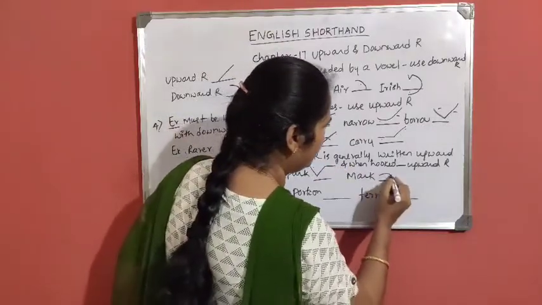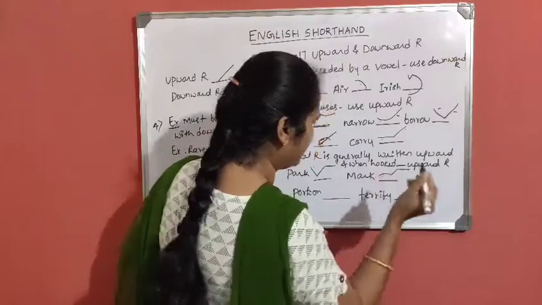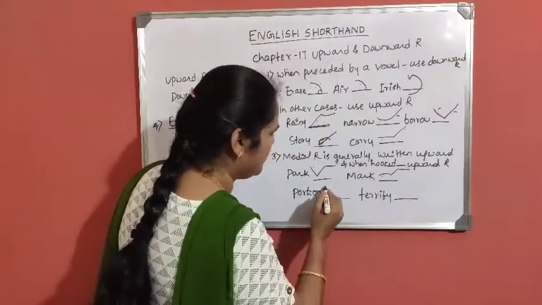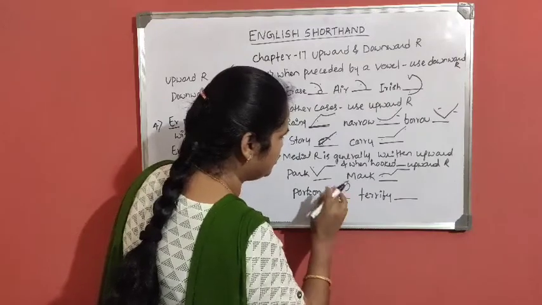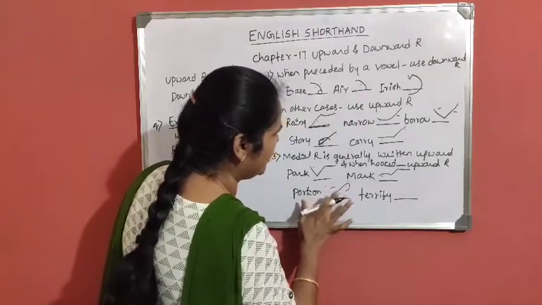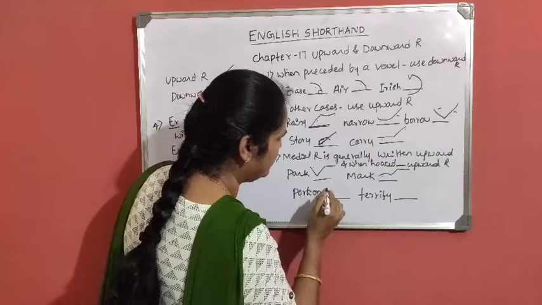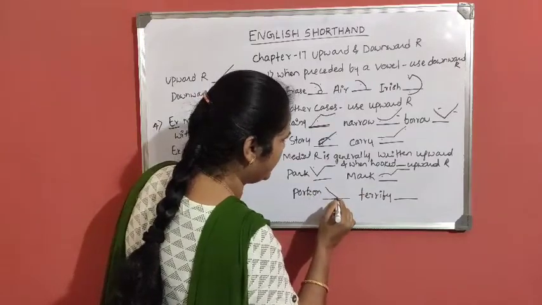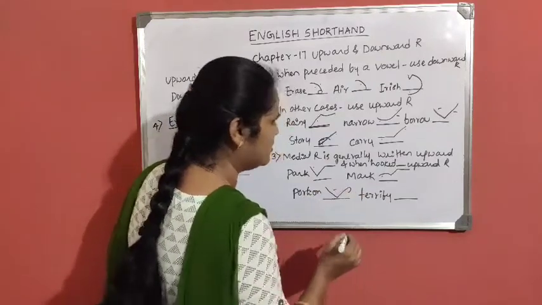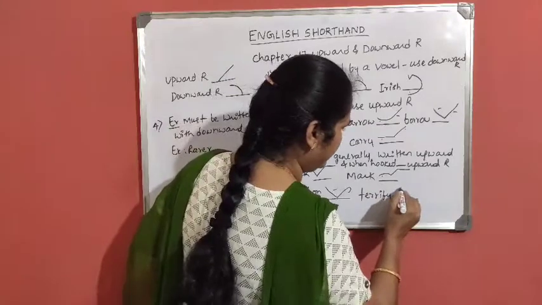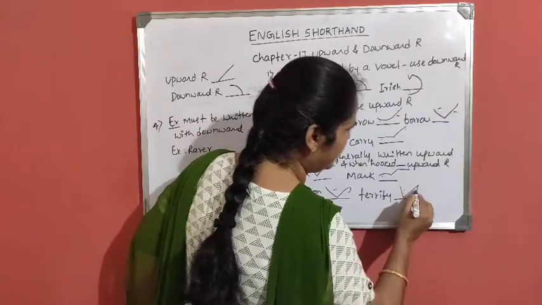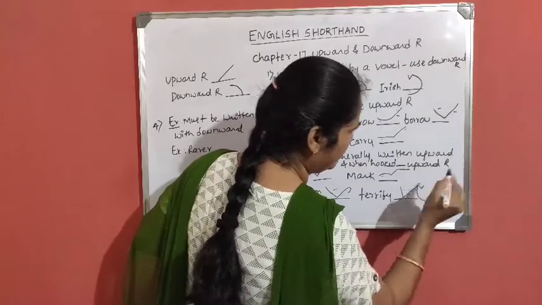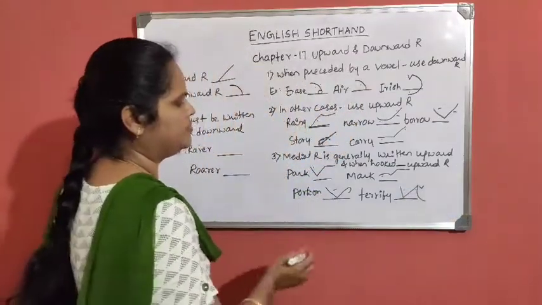Mark: M, R, K, mark. Portion: P, R, shun. Portion, on the line I have to write, since it is a second vowel. Then terrify: T, R, F. Terrify, F, I diphthong.